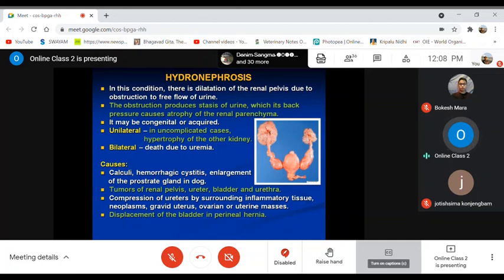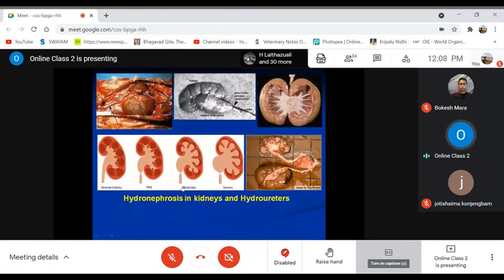Of course, you can also observe the presence of renal calculi somewhere in the urinary tract. And sometimes displacement of the urinary bladder in perineal hernia cases may also cause this kind of hydronephrosis. So these are some pictures showing hydronephrosis.